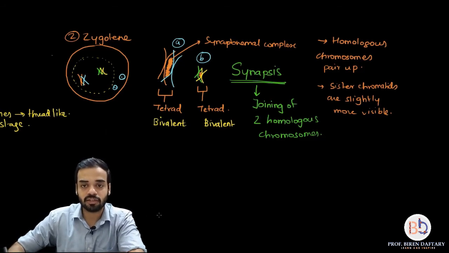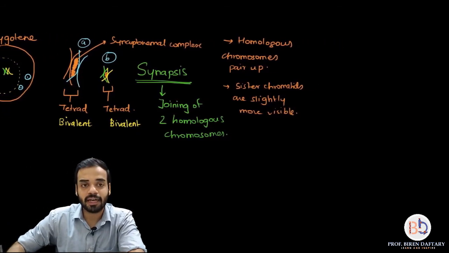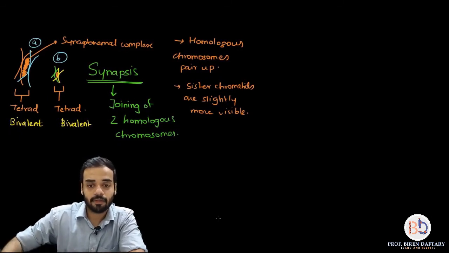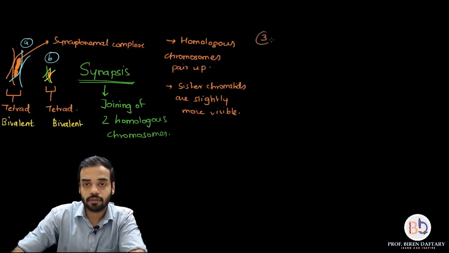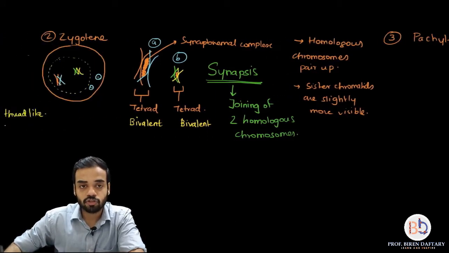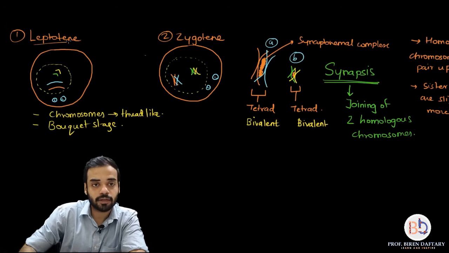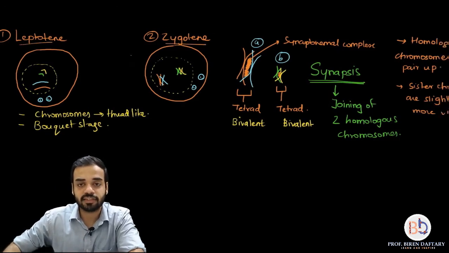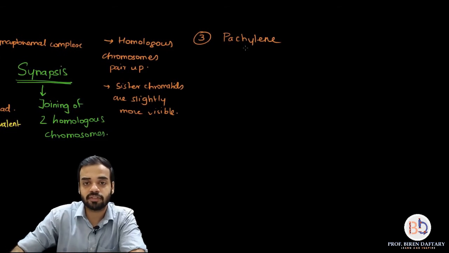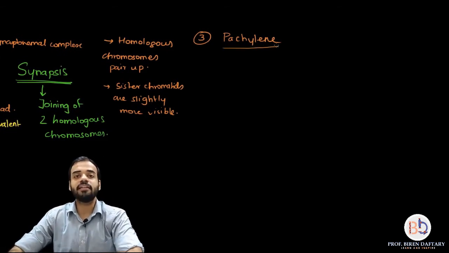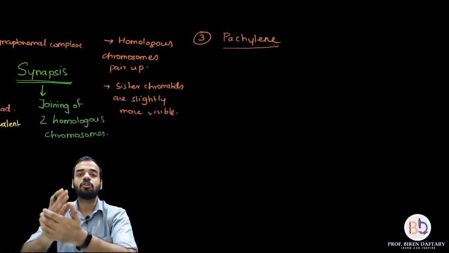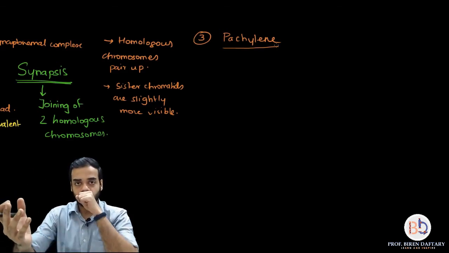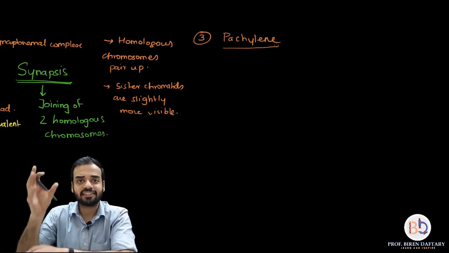Now coming to the third step, which is called Pachytene. All right, so we have already studied leptotene, we have finished zygotene. I hope both these stages are clear. Now we are going to start with Pachytene. As I told you earlier when we started this lecture, it is the most important stage in prophase 1, because something called crossing over or recombination occurs over here.